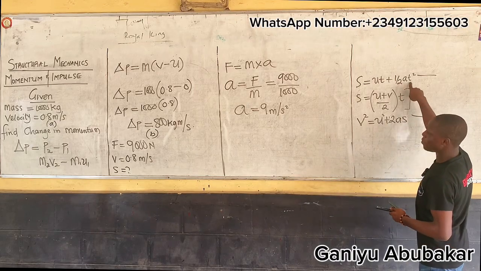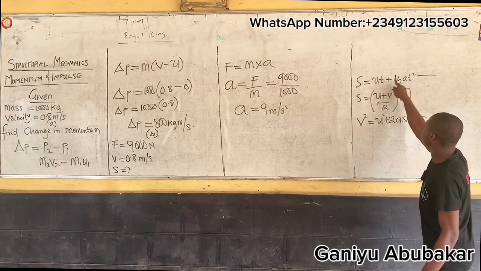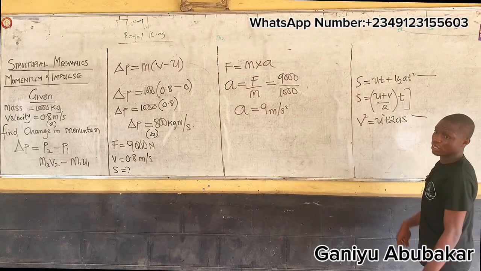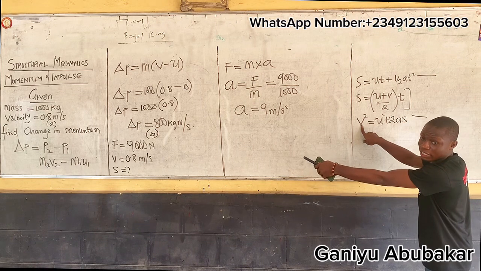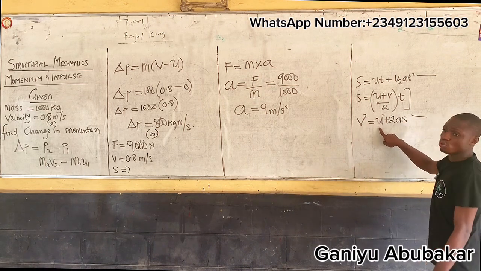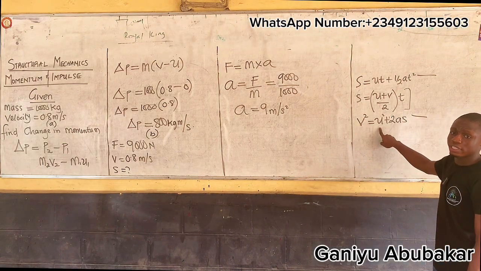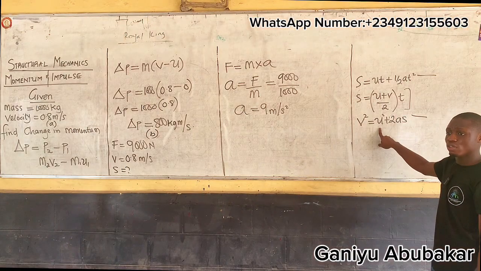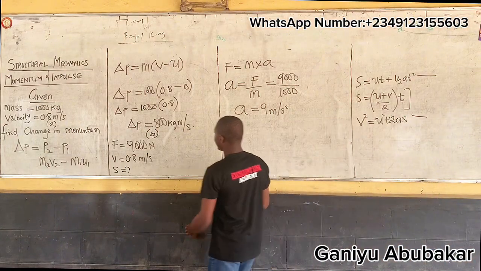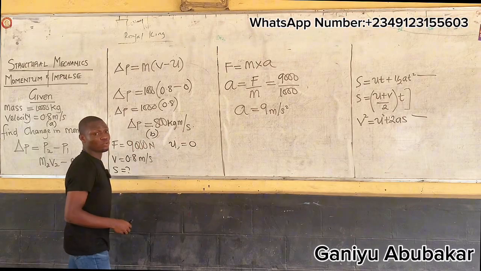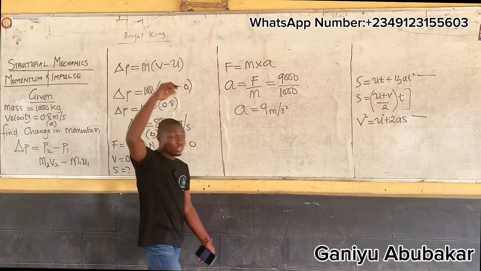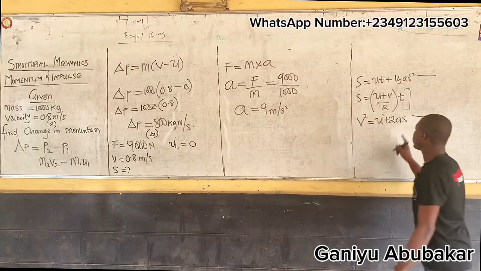Now, they give you time. Is there time here? No time. I can't use this one, so I'll use this one here. In this case, I know V. I've gotten V as 0.8. Do I know U? What will be U in this case? U is 0, still 0 from the initial question. So what will I use here? I'll use this one now.